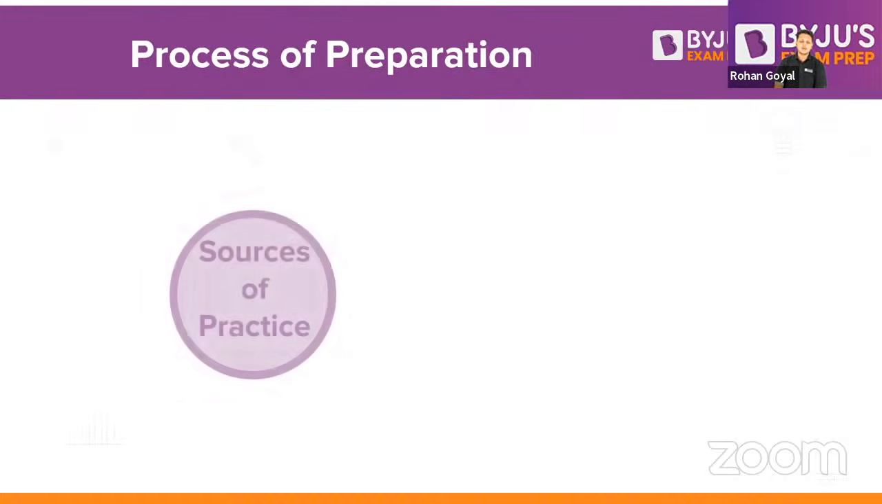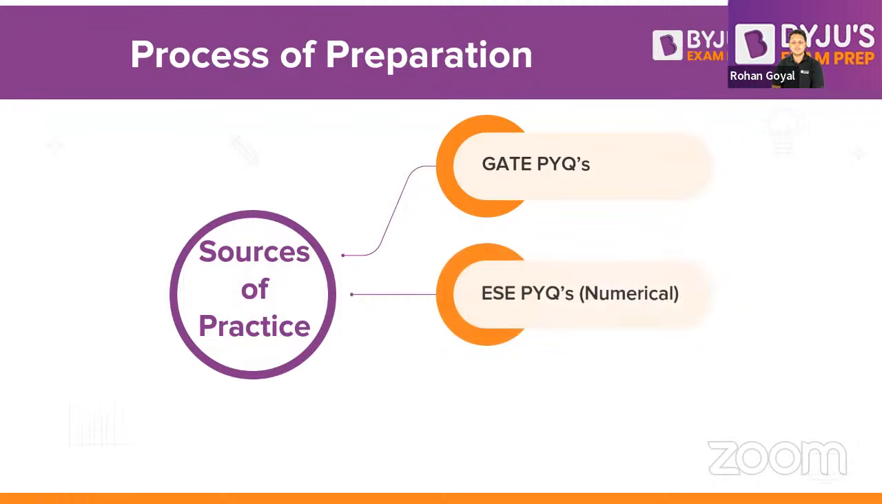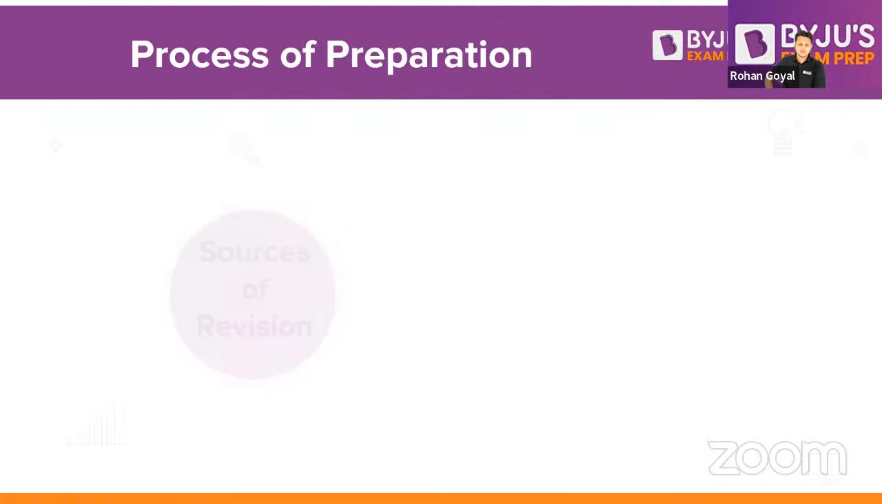Next are your sources of practice. The first and foremost source is your GATE previous year questions, which are most important. Then your ESE previous year questions, especially the numerical questions from Engineering Services previous years. Theoretical ones you can skip because those are not important for the GATE examination. And if you still have some time to invest, then you can go for the example problems from the standard books also, which are good for the GATE examination, right?